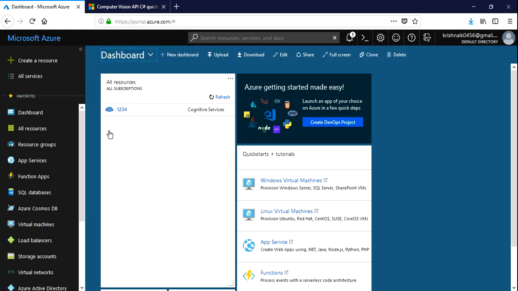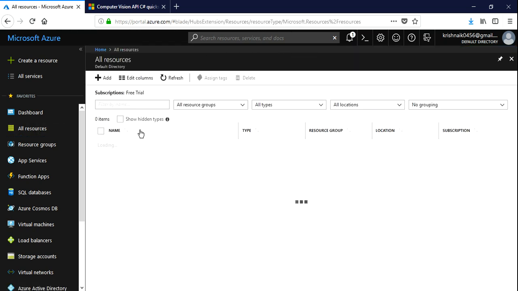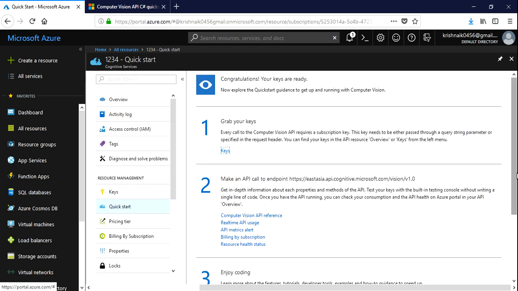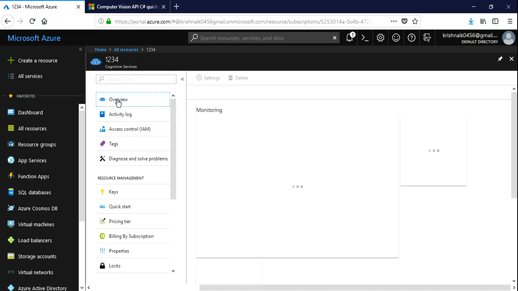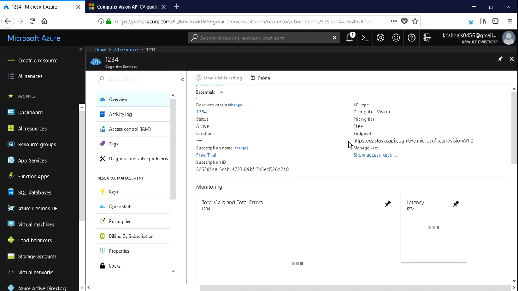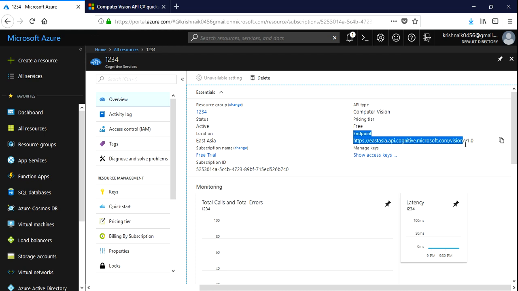Now let me go and click on the services that I have created. Okay, let me select this. So this is the cognitive service that I've created, and you can see that the subscription is for free trial. If I go to the overview over here, I'll get some information like what API I have to hit. This is my API that I have to use, and it is version 1.0.